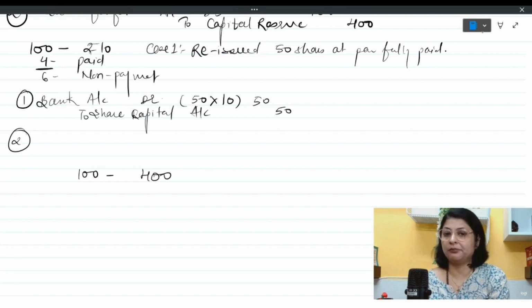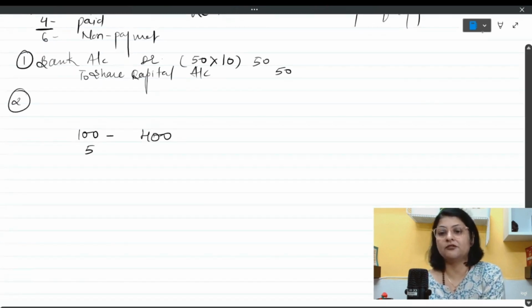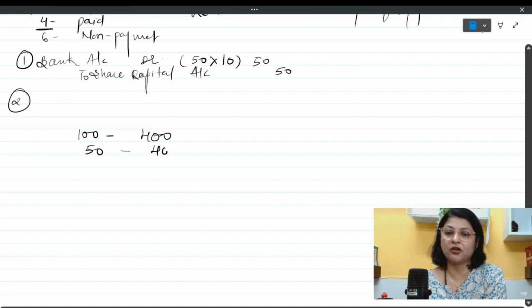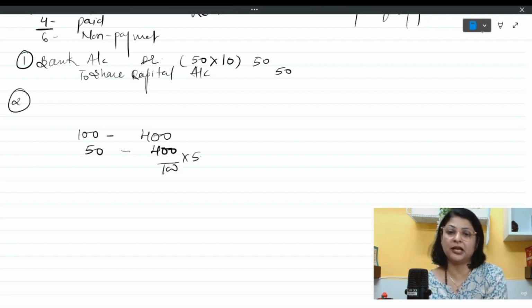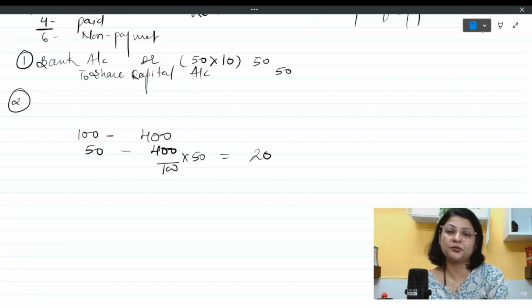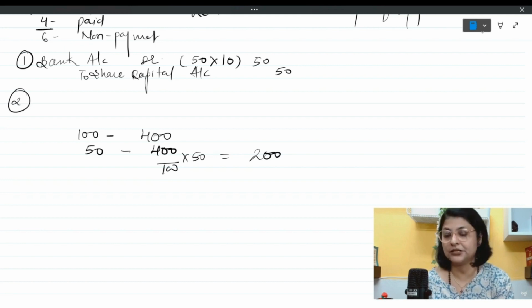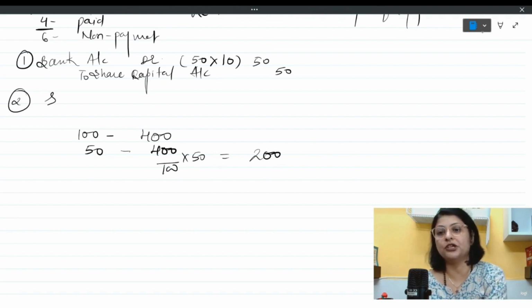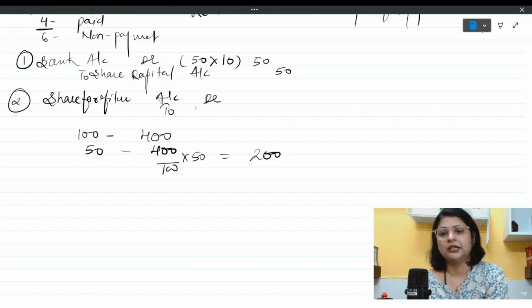I will have to apply the unitary method and find out for 50 shares how much amount was given by the shareholder. So 400 divided by 100 multiplied by 50, or we can say directly 50%, meaning 200 rupees was there in this share forfeiture account in respect of these 50 shares, which was not touched at all because shares are issued at par. So the entry is going to be share forfeiture account debit to capital reserve.